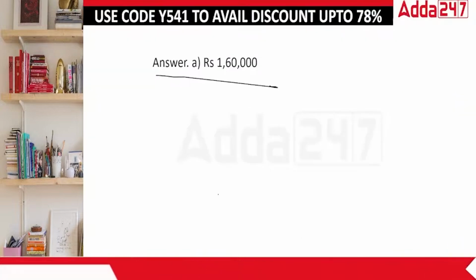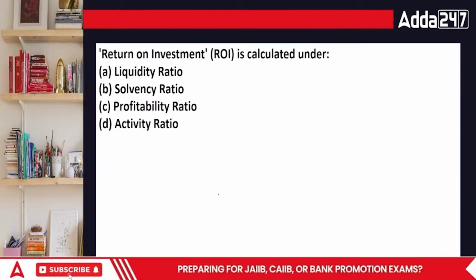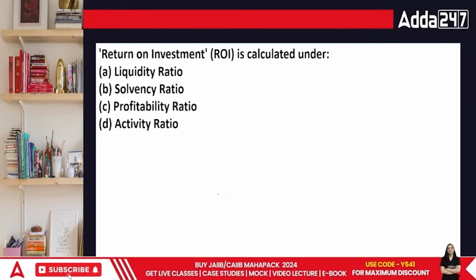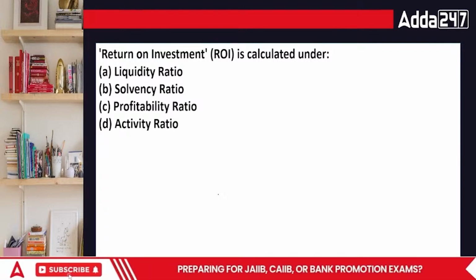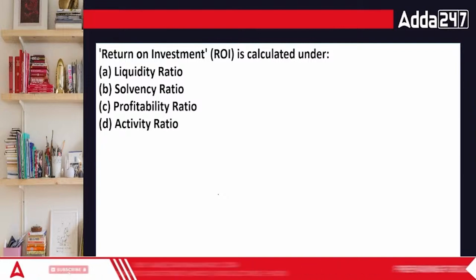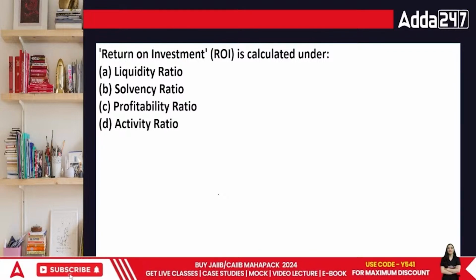This was 1,60,000. Now, ROI is calculated under liquidity, solvency, profitability, or activity. Activity is also called activity turnover ratios, everyone. We have talked about all these ratios already.